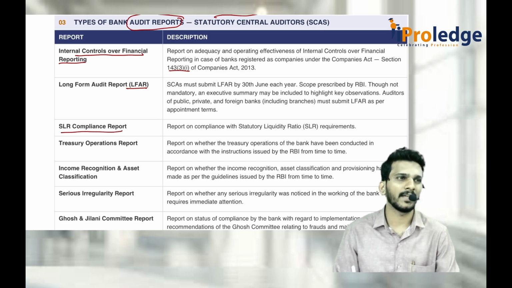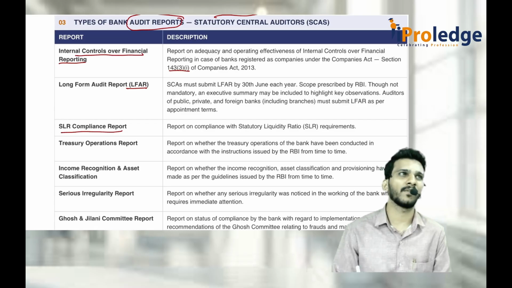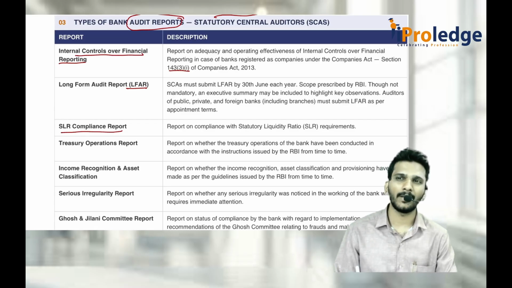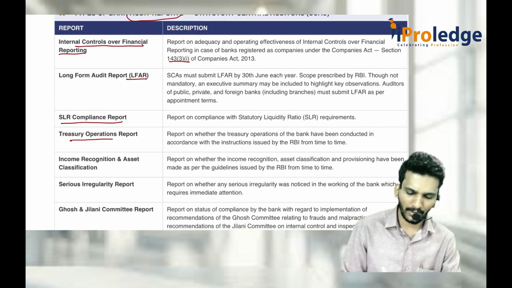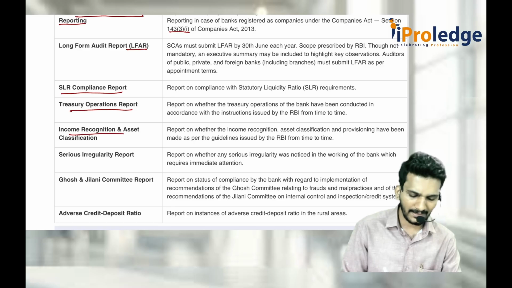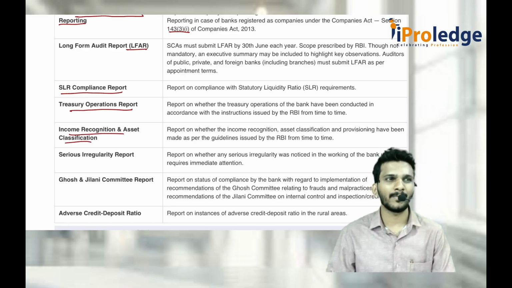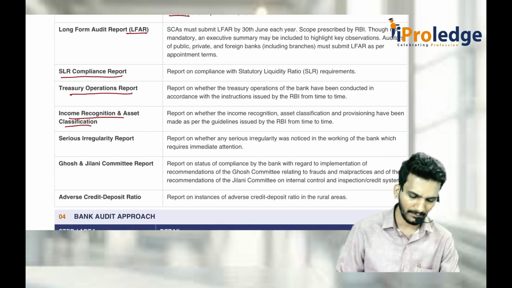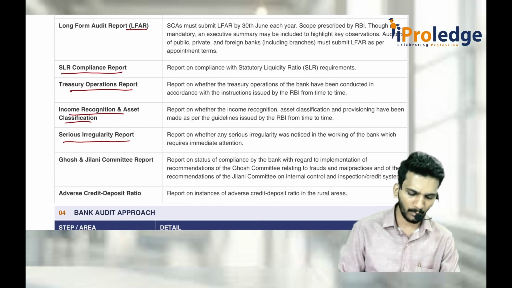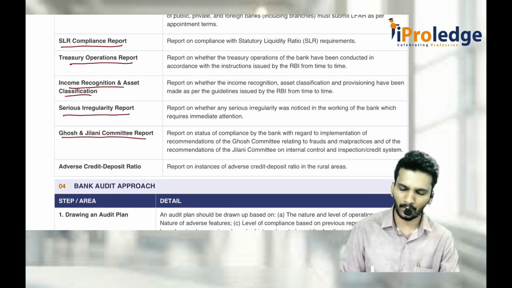Because every bank has to keep at least, I think as of now, 18% of net demand deposits as statutory liquidity ratio. Then treasury operations report, then IRAC report, income recognition and asset classification, standard, substandard. Income recognition is only on accrual basis, except that wherever there is a default, then go for cash basis, non-recognition of interest part. Then serious irregularities report has to be given. Ghosh and Jilani committee report also has to be given.